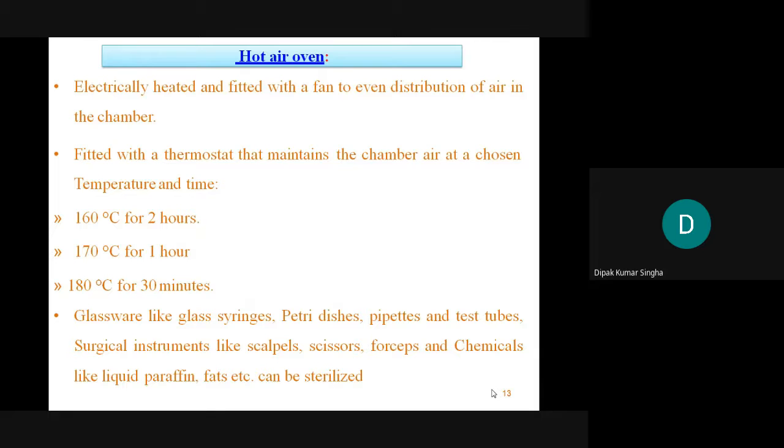next we can see the glassware, especially this material and another material. So be careful, on the chart given in your books you can remember it. Here some compounds are present, but in your books there are so many materials, and try to remember all the materials sterilized by the hot air oven.